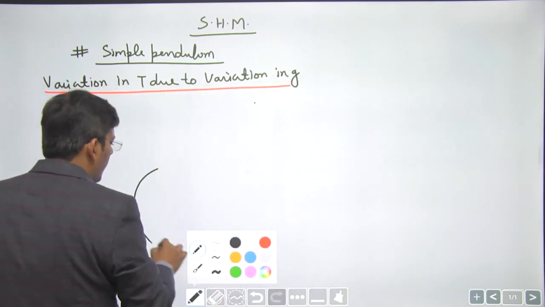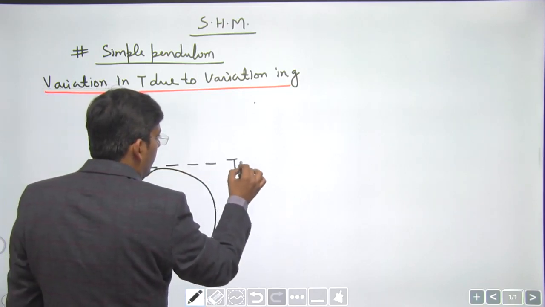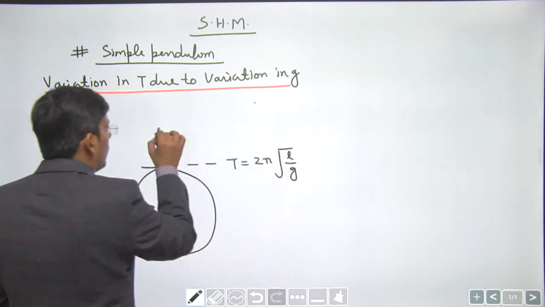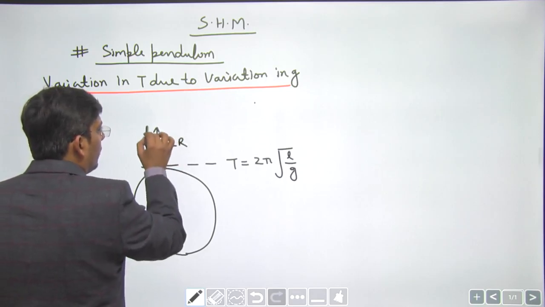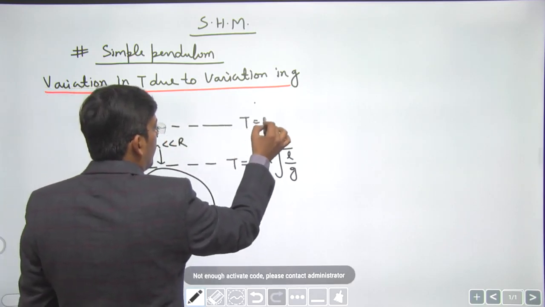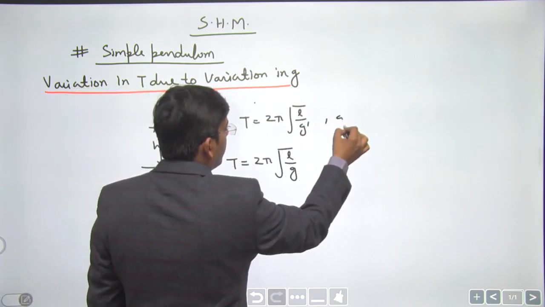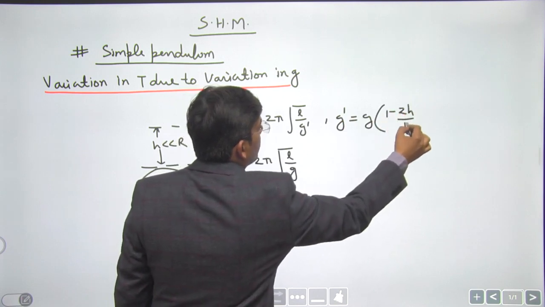See, you can also have a situation in which the pendulum is taken from the surface of earth to some height above the surface of earth. In that case, if height is much less than the radius of earth, what is the formula for g dash, dear students? The gravitation chapter says that the formula for g dash is g times 1 minus 2h by r.